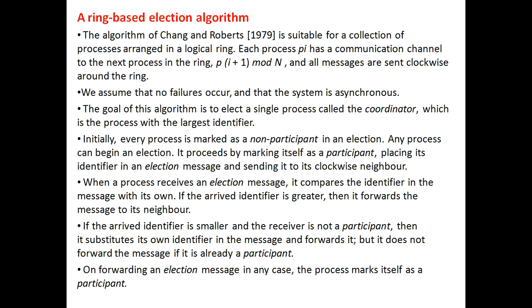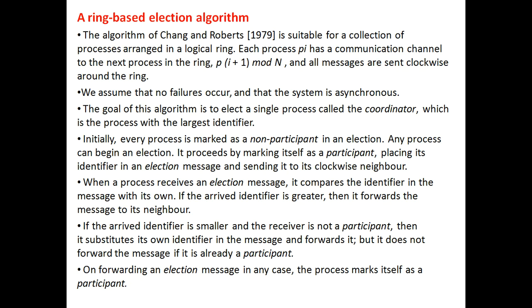When a process receives an election message, it compares the identifier in the message with its own. If the arrived identifier is greater, then it forwards the message to its neighbor. One point: whenever a process receives the election message, it compares its ID with the ID of the election message. If the election message ID is greater than that of the process, it just forwards it to the next process. If the arrived identifier is smaller and the receiver is not a participant, then it substitutes its own identifier in the message and forwards it, but it does not forward the message if it is already a participant.